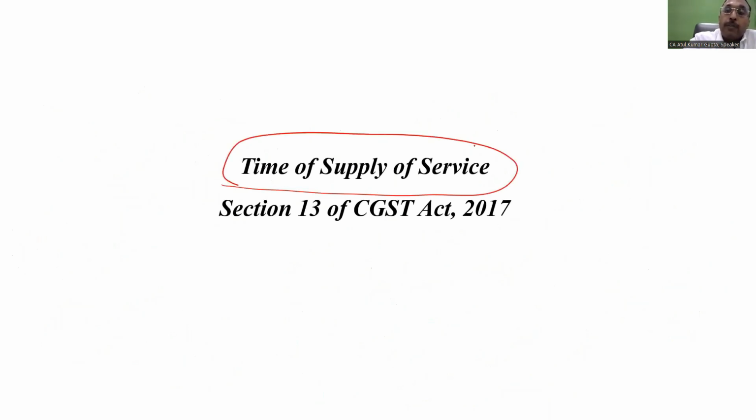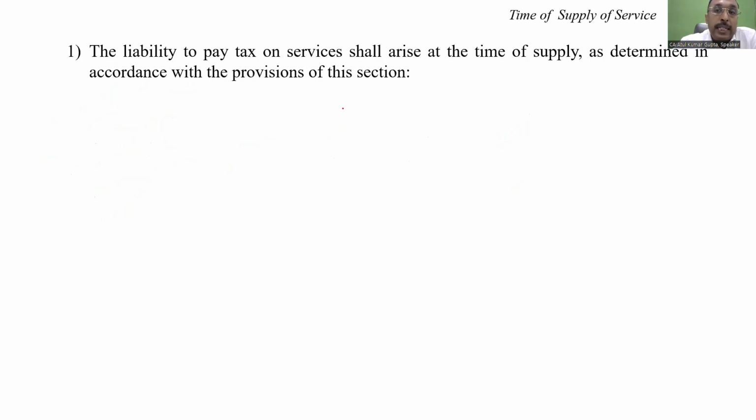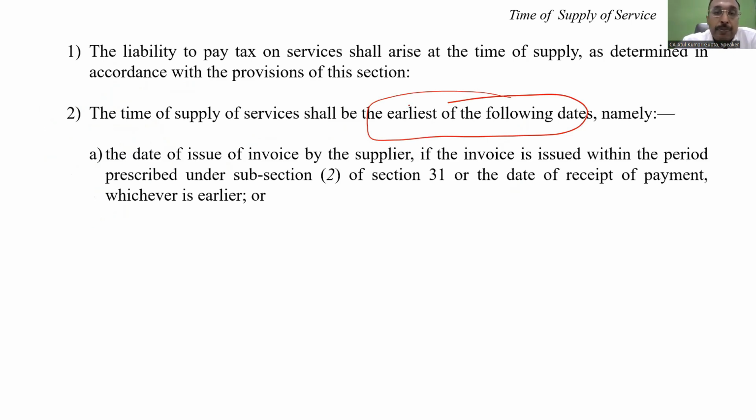That is section 13. Section 13 deals with the time of supply for services. In case of goods, we discussed forward charge, we discussed reverse charge, and we discussed voucher. Same way, we are going to discuss these three aspects in case of a time of supply of service. My dear friend, in case of a time of supply of service, the tax will be paid on the earliest of the following, as we discussed.